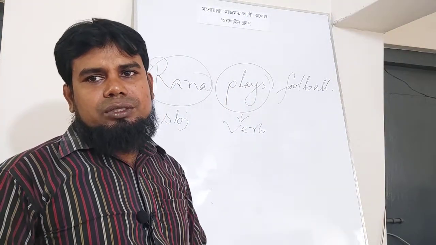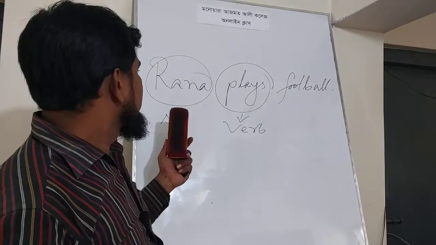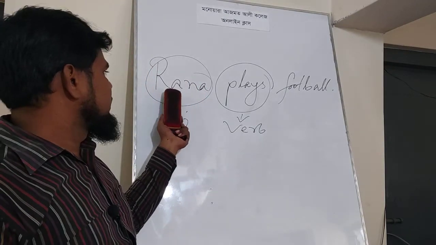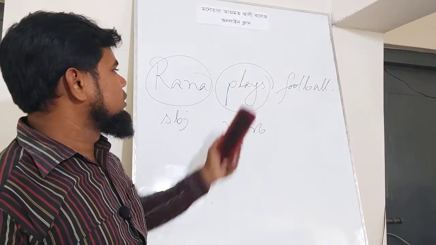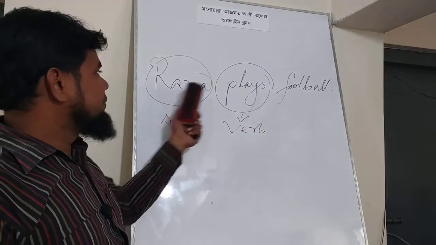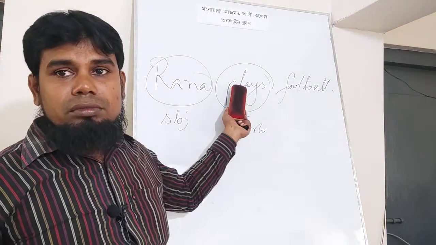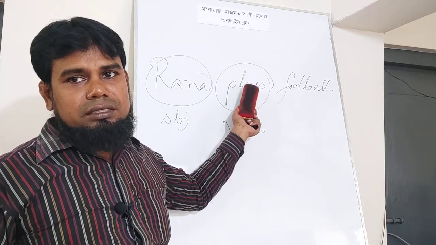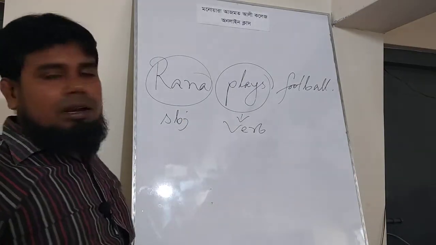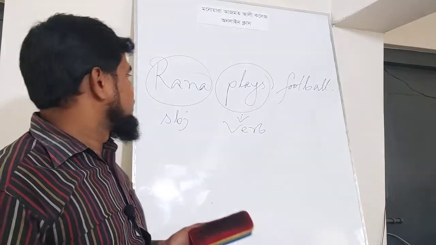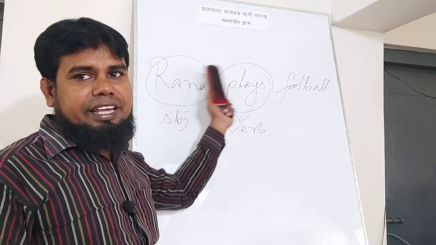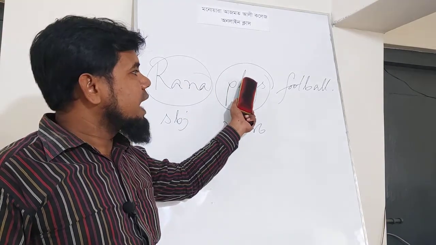Now we will try to find out object. To find out object, make a question to subject and verb with the word whom or what. Rana plays whom? There is no answer. Now make another question. Rana plays what?